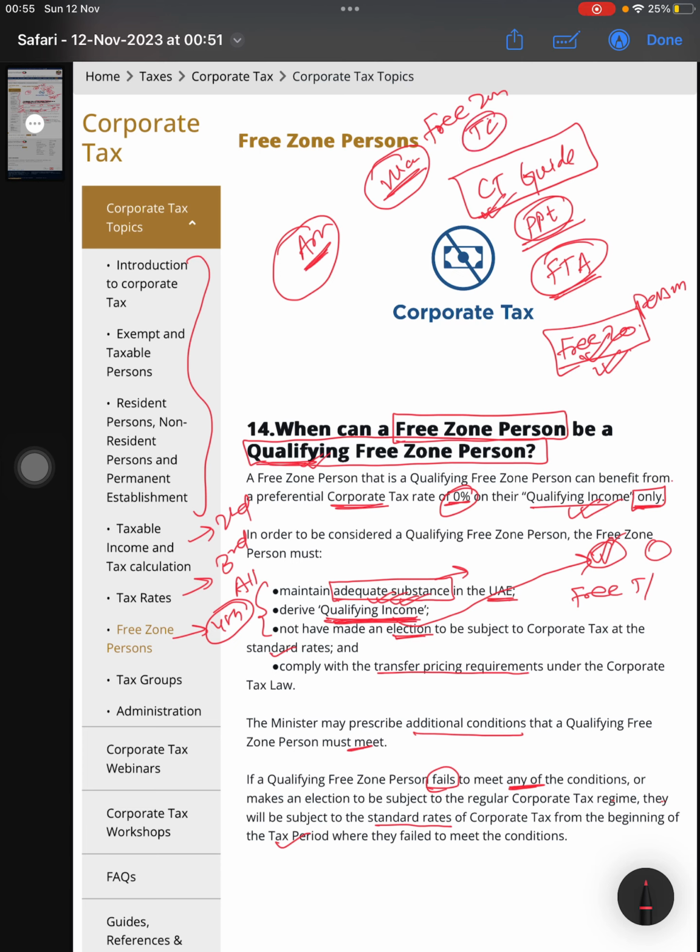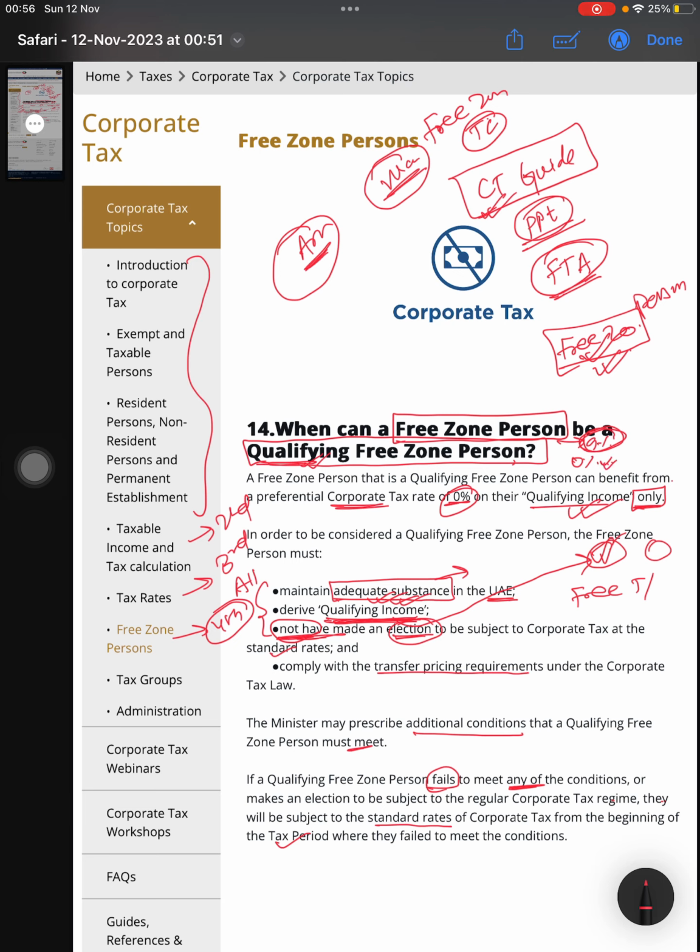And have not made any election. A free zone person also has an option, either to go for 9% or to get the qualifying free zone 0%. If you have chosen that you will go for 9%, then obviously you can go for 9%. If you have not made the 9% election, that means 0%.